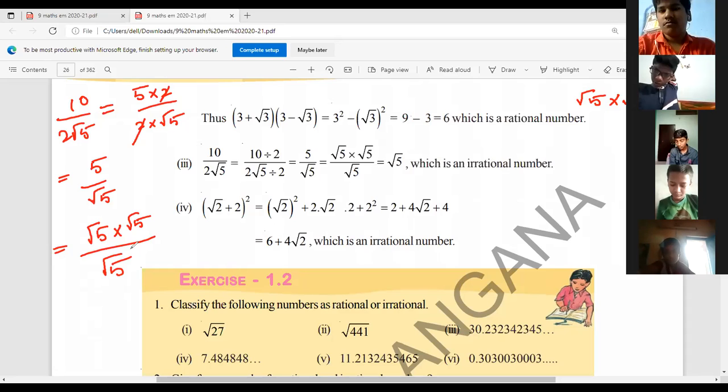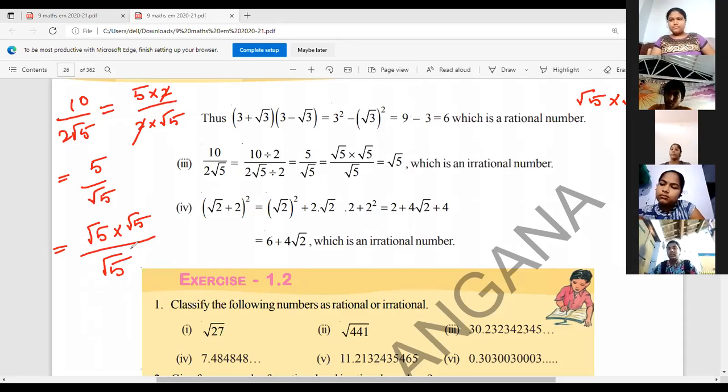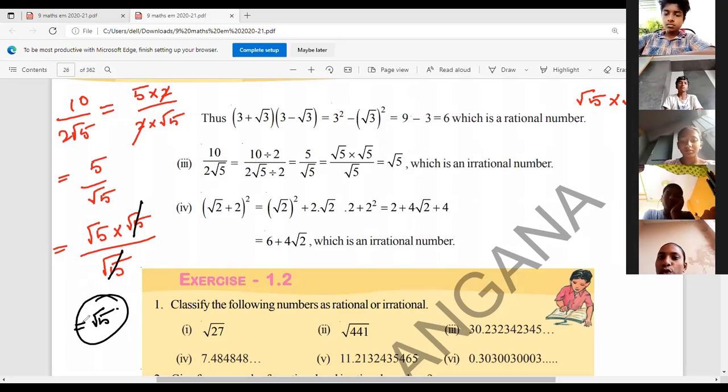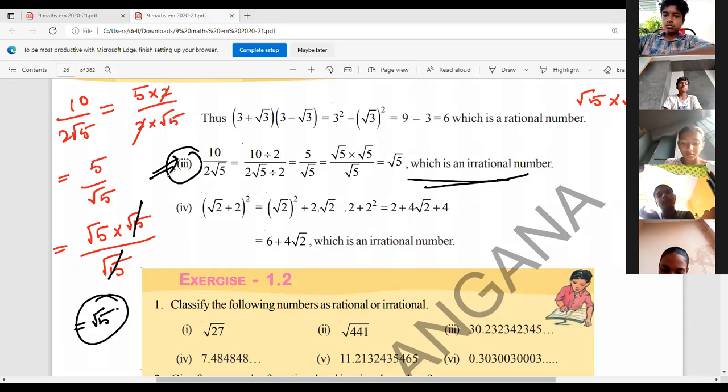Yes, please. Any doubts? Right. So now you can cancel this root 5 and root 5. Root 5 is the remaining. Root 5 is an irrational number, right? We know already, any prime under the root is called an irrational number, isn't it? So that is irrational. And in your textbook, one more method is given, dividing by 2. That is also no problem. You can take it, no problem.